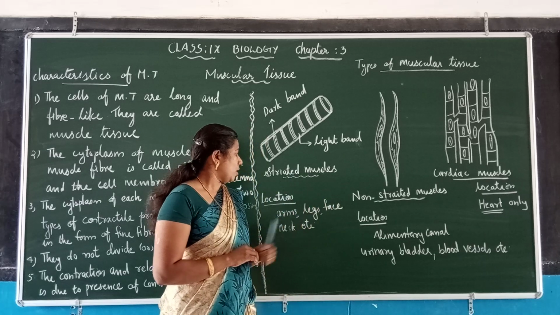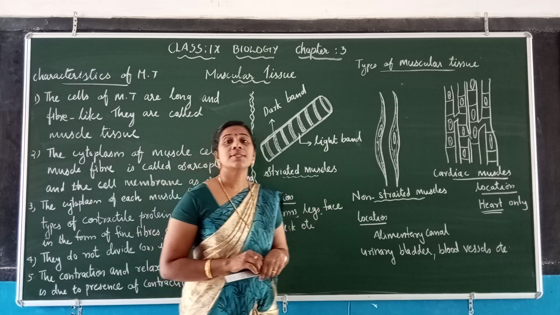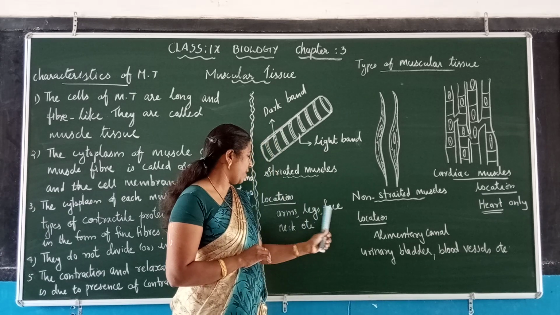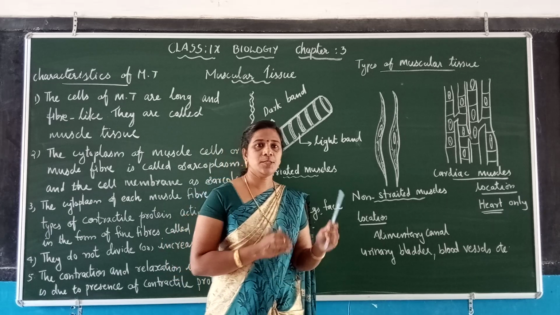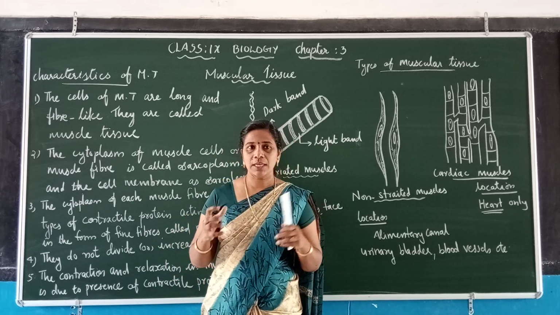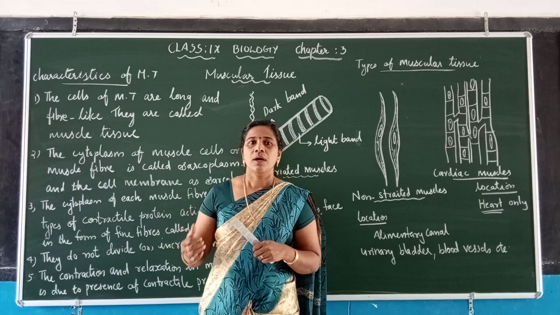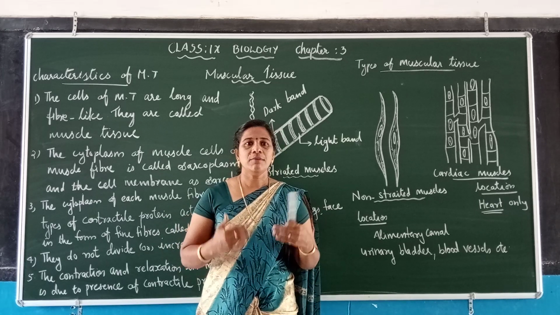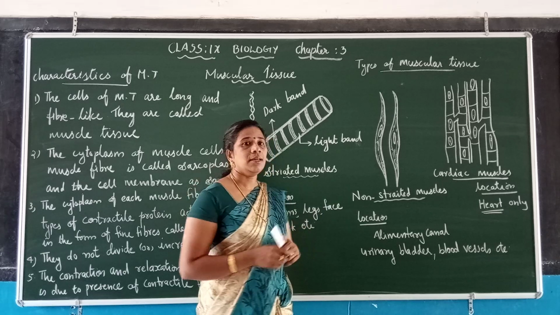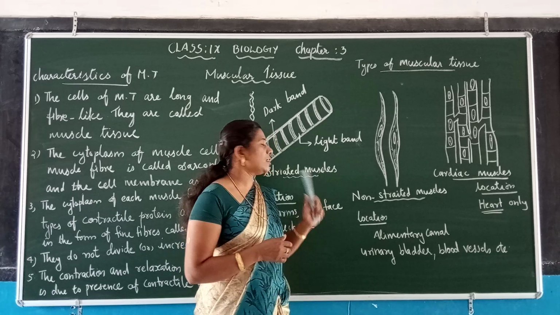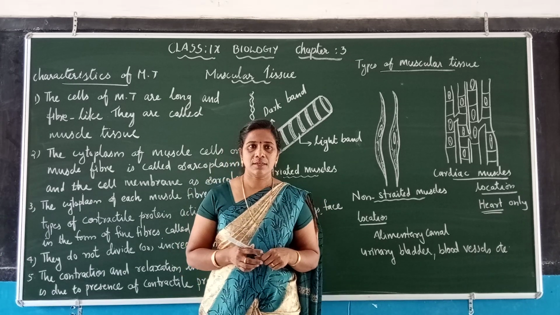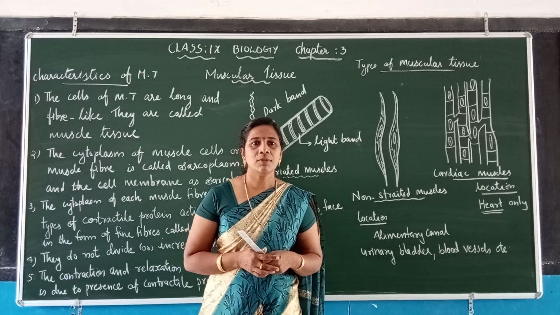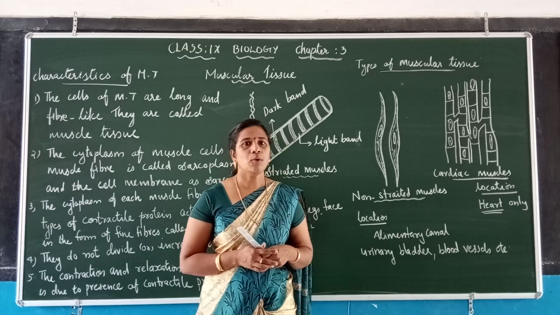We can see the location of striated muscles: arms, legs, face, neck, etc. In these places, we can move according to our will. Legs, arms, according to our will we can move them. The main function of striated or voluntary muscles is movement and locomotion. They help in locomotion and also in movement of our body parts.